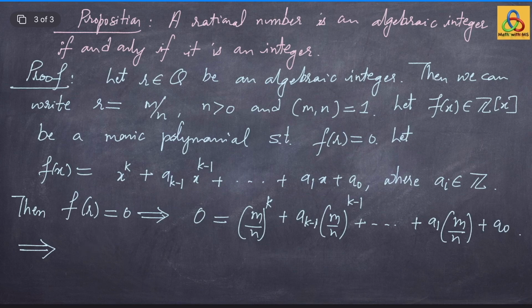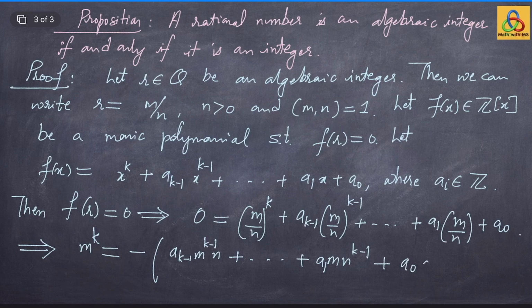Doing the cross multiplication gives m to the power k can be written as minus of a_{k-1} m to the power k-1 times n plus so on plus a1 m n to the power k-1 plus a0 n to the power k.